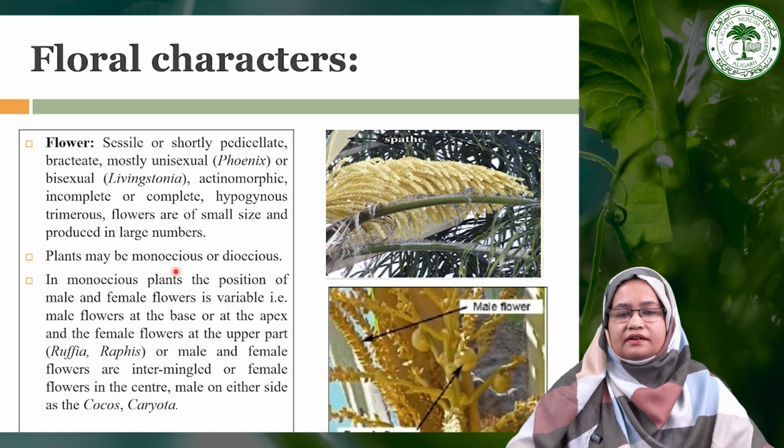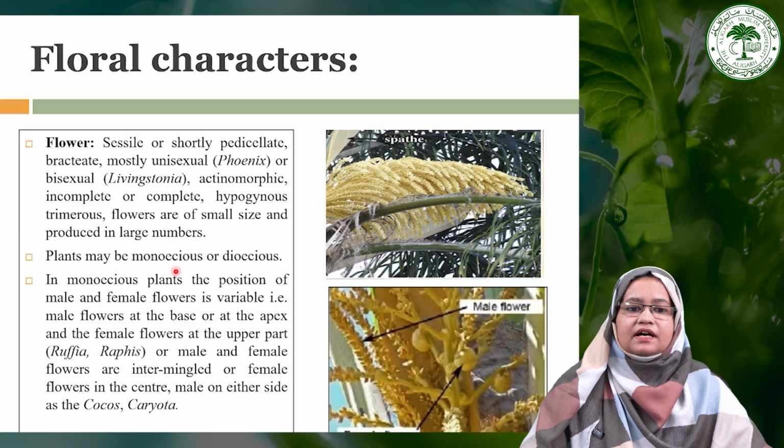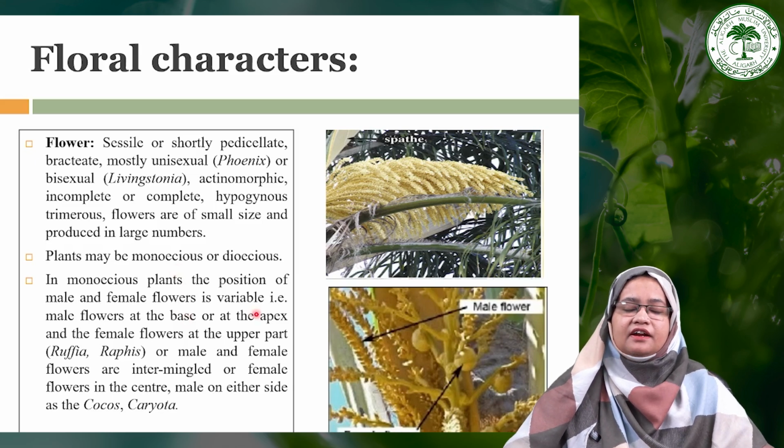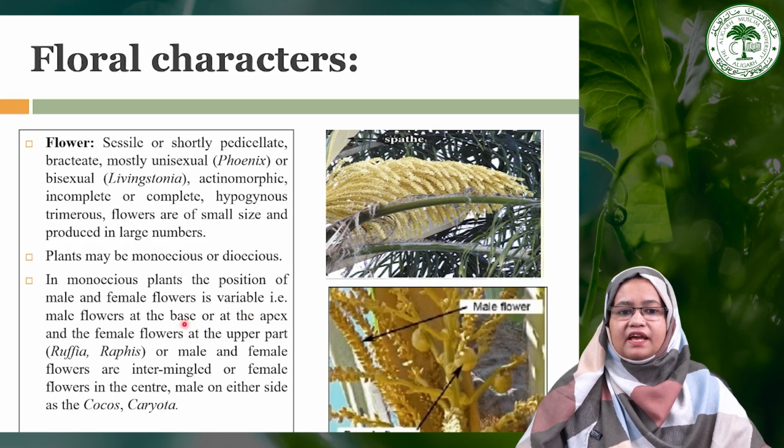So if the plant is monoecious, then the position of male and female flowers is quite variable. In some, male flowers are present at the base and female flowers at the apex, as in the case of Raphia and Rhapis.